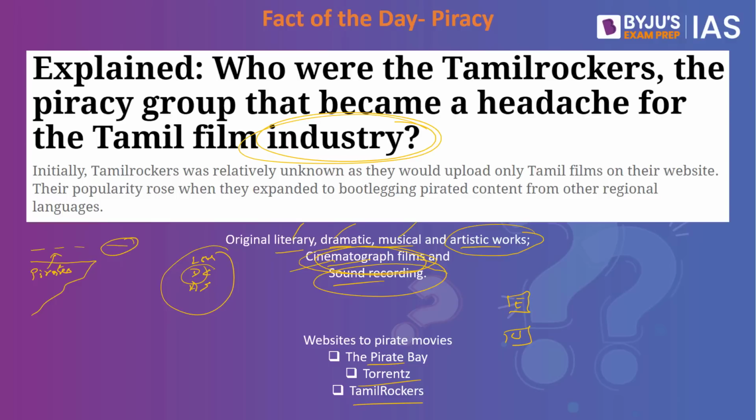Who are these ethical pirates? Let's say, for example, there are people coming onto the website to watch that particular movie, and there are people who will click on the advertisement. Because of the clicks on the advertisement, these people generate money, and they are called the ethical pirates. They are not expecting anything from the people for that particular movie. They want people to watch the movie and enjoy the movie. They do not collect any money from the people, but at the same time there would be ads posted on this particular website. So the minute there are clicks on the advertisement, they would generate a certain amount of money.